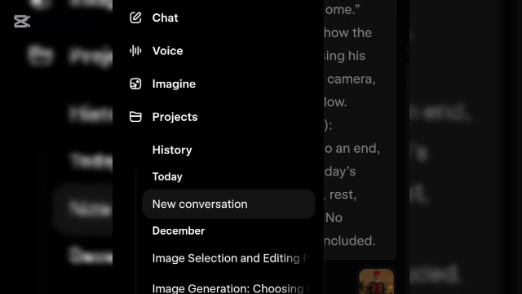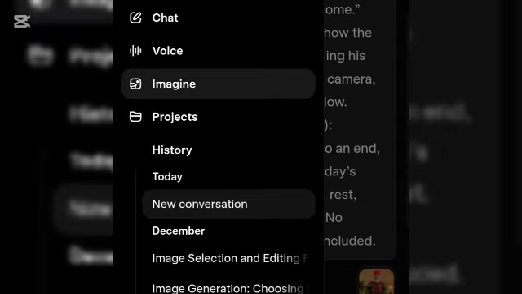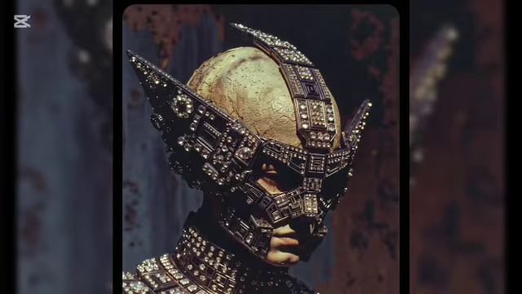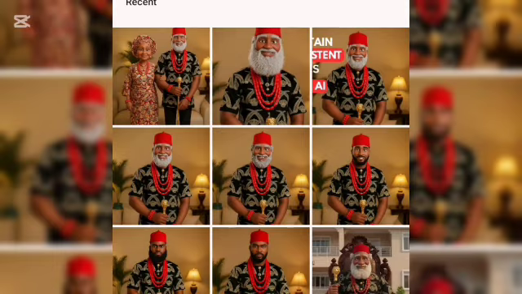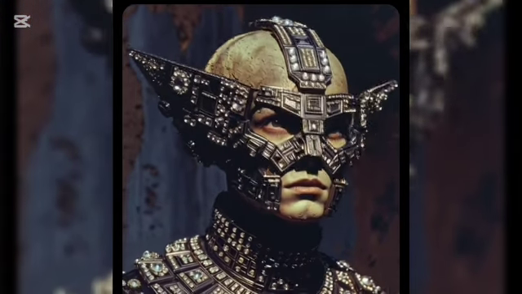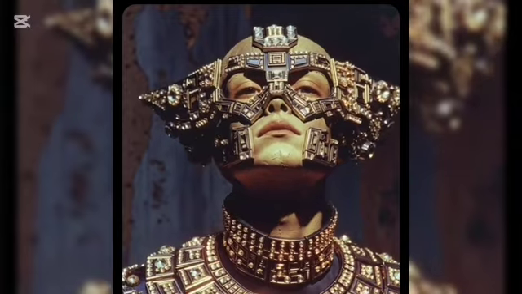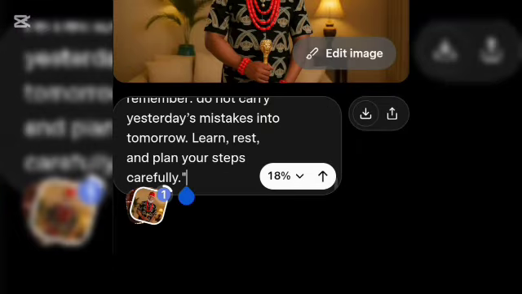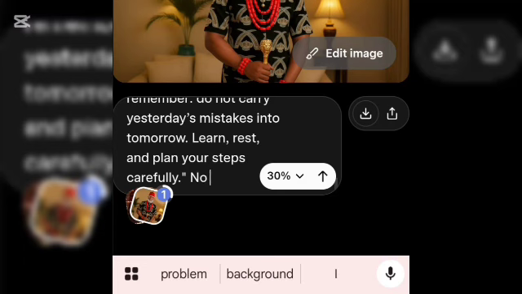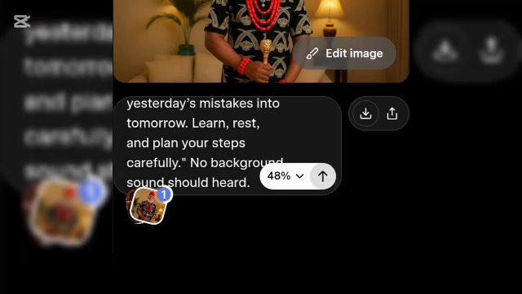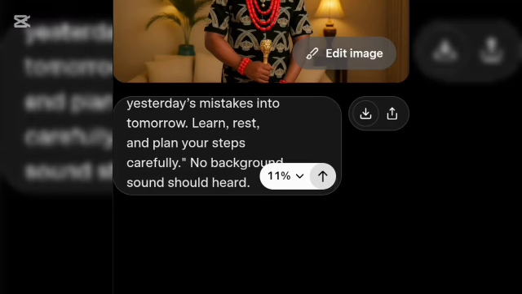Now the next thing I'm going to do, I'm going to go to Imagine. When you go to Imagine, you can now upload your image of your choice, your preferred image. All right, I'm going to upload my image, and I'm going to paste the prompt here, and I'm going to add that the background sound should be heard, and hit generate. So let's wait for the result.